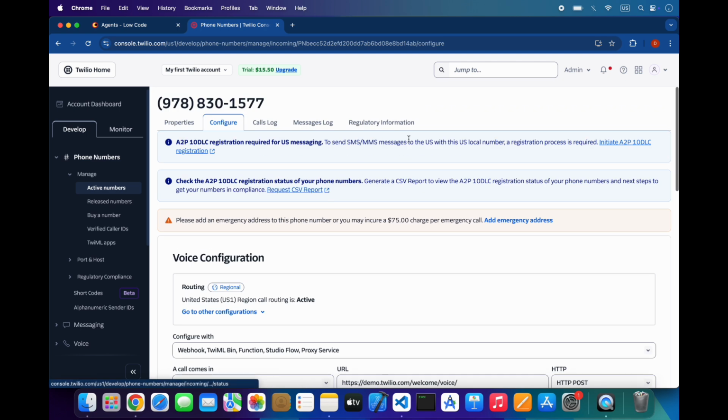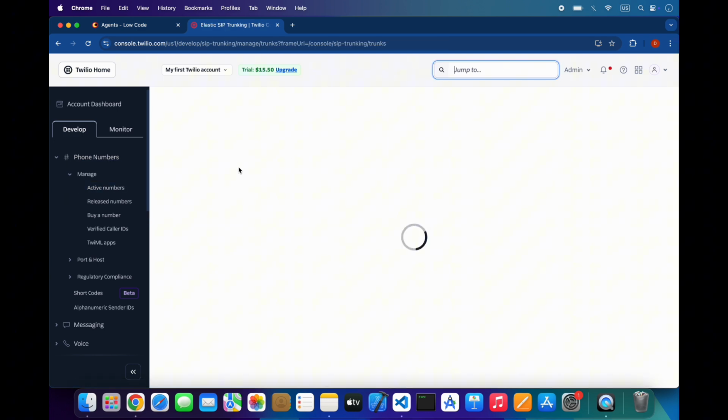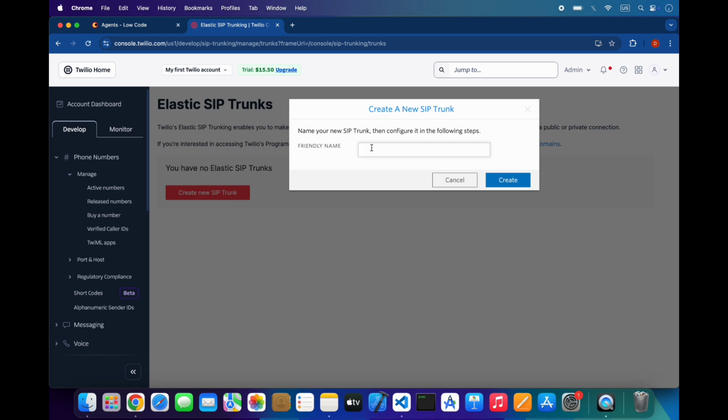So I will use a SIP trunk. So search here for SIP trunk and Elastic SIP Trunk. Click on that. So create a new SIP trunk and give it a friendly name, for example, Caroline or testing. So Caroline, and create.